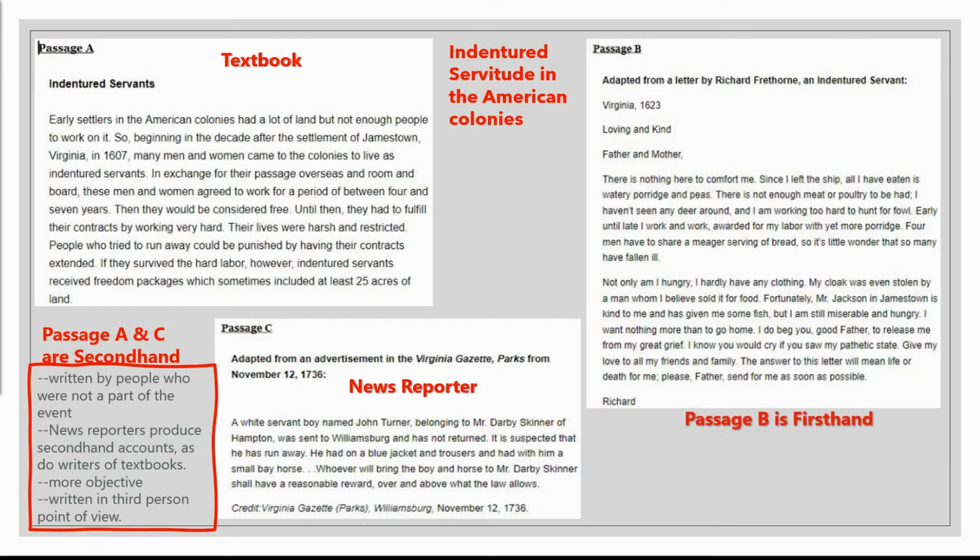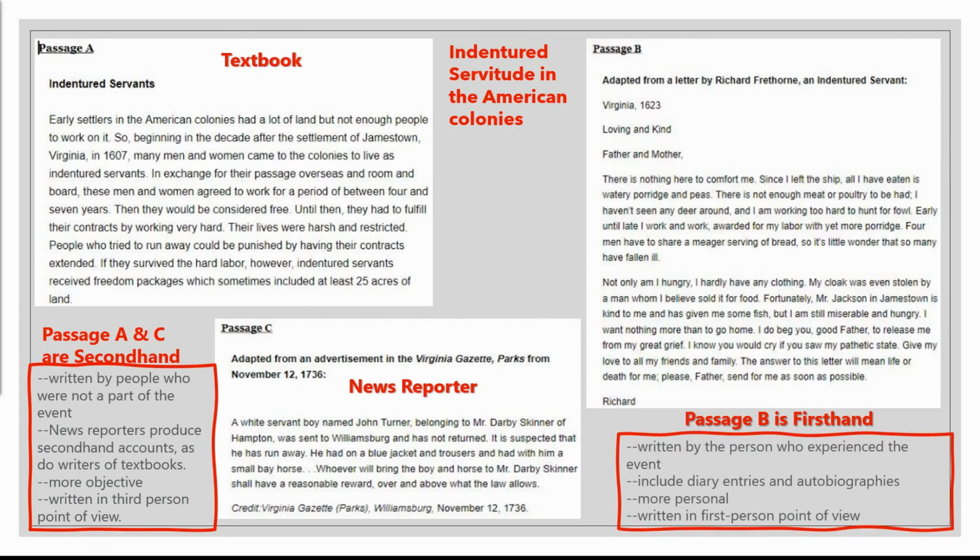Passage B is a first-hand account. And we said a first-hand account is written by a person who actually experienced it, which Richard did. Richard was writing a letter. This is his personal letter. Okay? So this is his first-hand account.